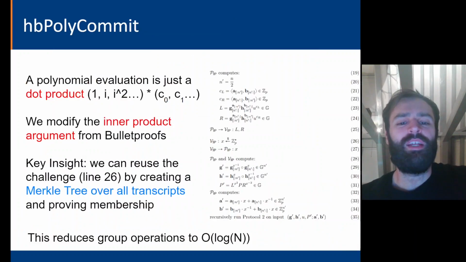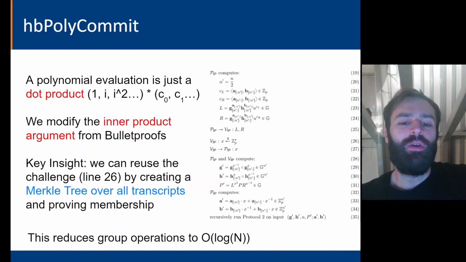In constructing hbPolyCommit, we first note that a polynomial evaluation is just the dot product of two vectors: a vector of coefficients that make up the polynomial, and a vector of powers of the index that the polynomial will be evaluated at. We can therefore take an inner product argument, or dot product argument, from the Bulletproofs paper and repurpose it as a proof of polynomial evaluation after modifying it to make it zero knowledge. This inner product argument is an interactive proof protocol that can be made non-interactive through the use of Fiat-Shamir.